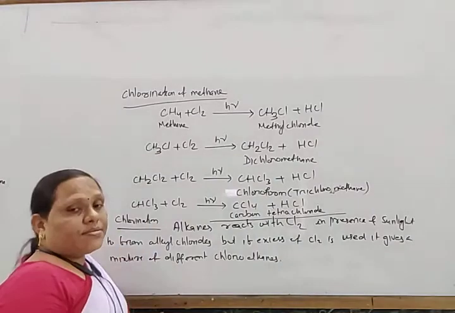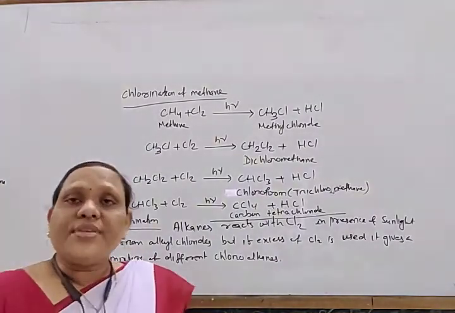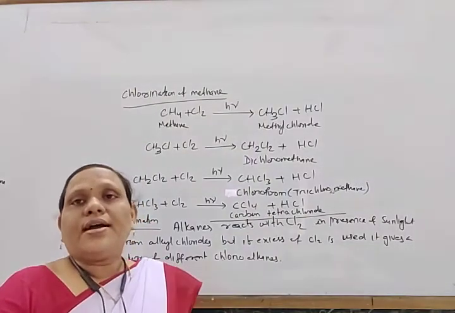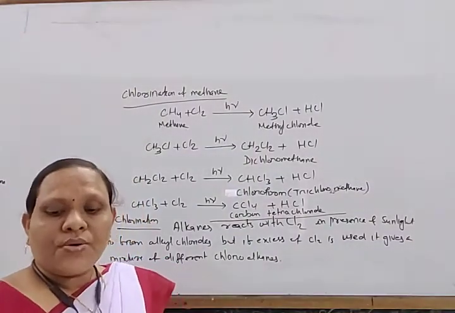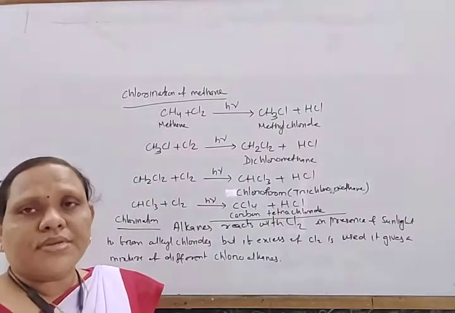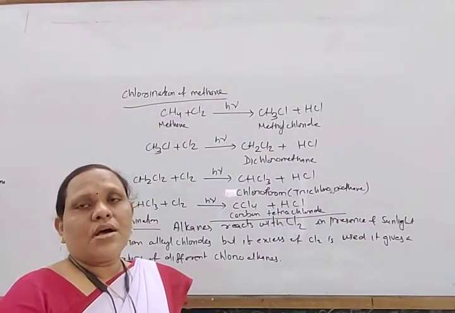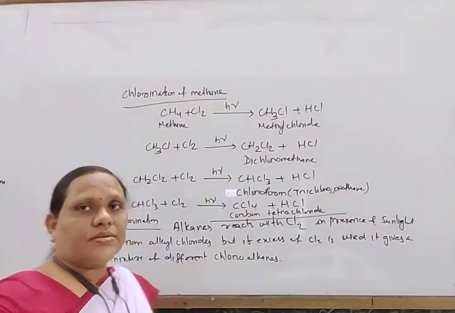Okay, so in this way halogenation takes place, and this process follows the free radical substitution reaction. So what is the mechanism of this free radical substitution reaction?